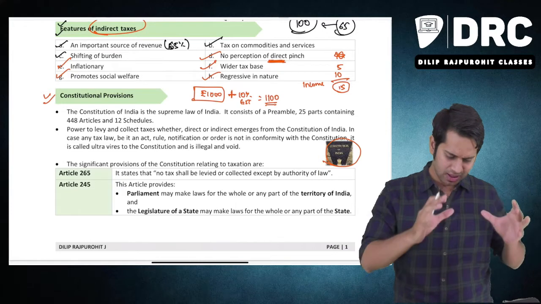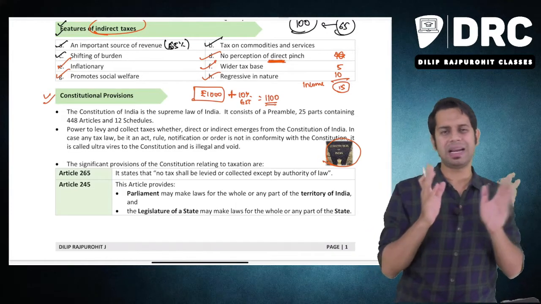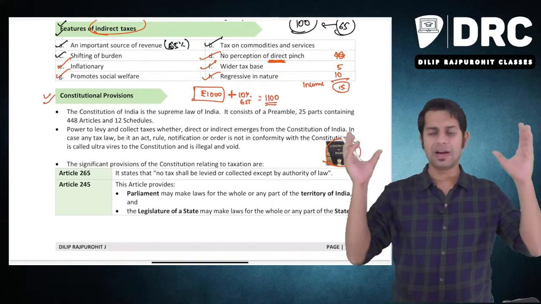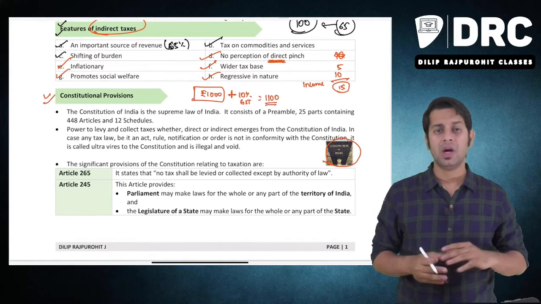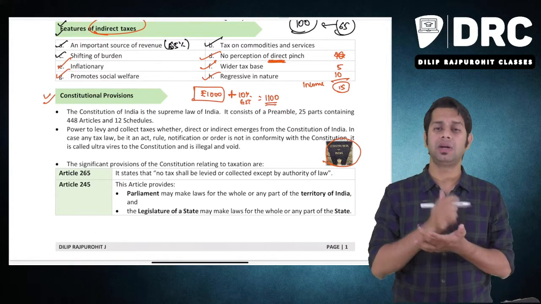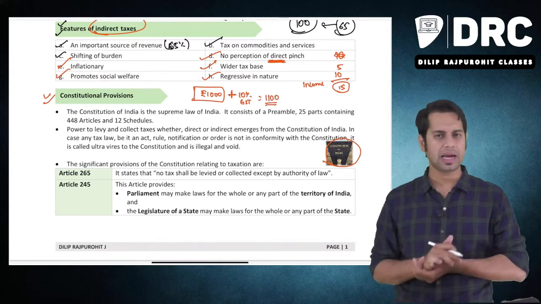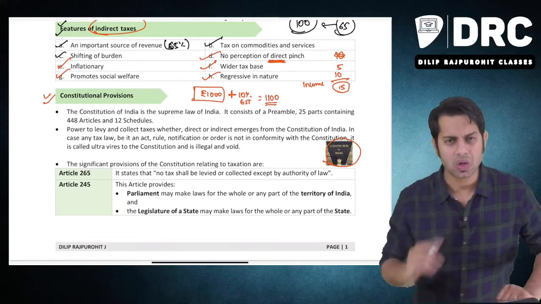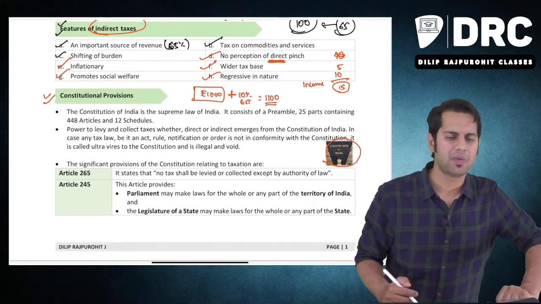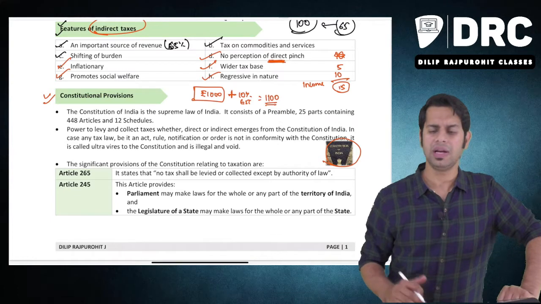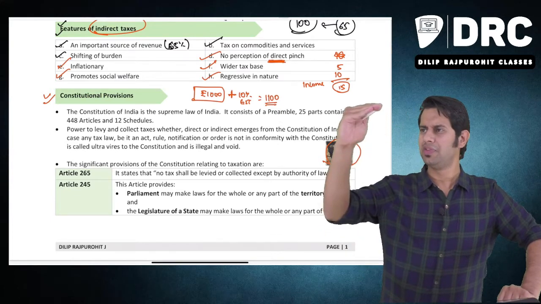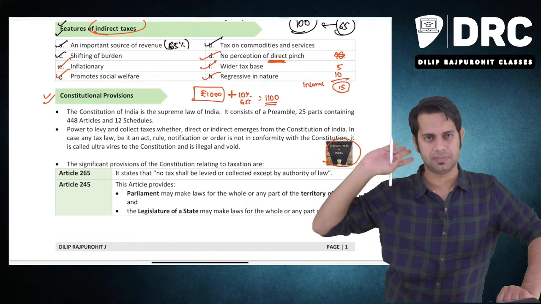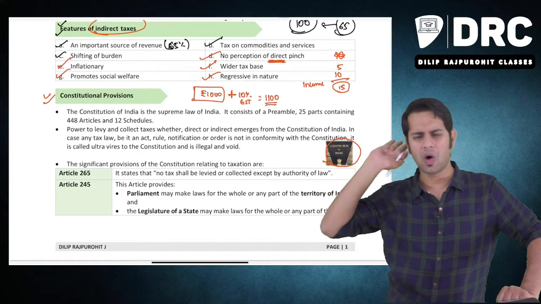Similarly, the constitutional provisions are relevant from that angle, meaning we are seeing different types of taxes which are there in India. Who has given power to the government to collect all these taxes? As we all know, our Constitution of India is the supreme law. It is the law which is the mother of all laws. It is a supreme law, meaning what? It is the mother of all laws.